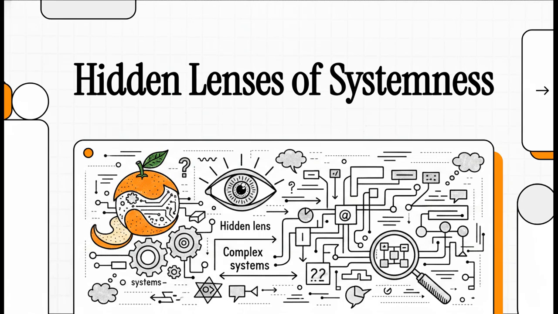Welcome to this explainer. Today, we're going to peel back the illusion of obviousness. Every single day, we casually talk about healthcare systems, computer systems, ecosystems. But have you ever actually stopped to wonder what a system really is? Well, today, we're uncovering the deep philosophical assumptions that quietly dictate exactly how we identify, map, and ultimately solve the complex systems all around us. Understanding these hidden lenses is basically the secret code to mastering complexity.